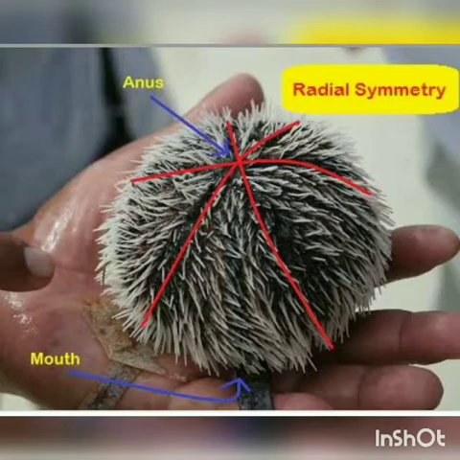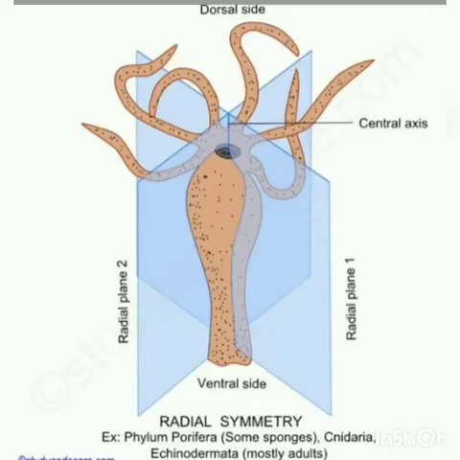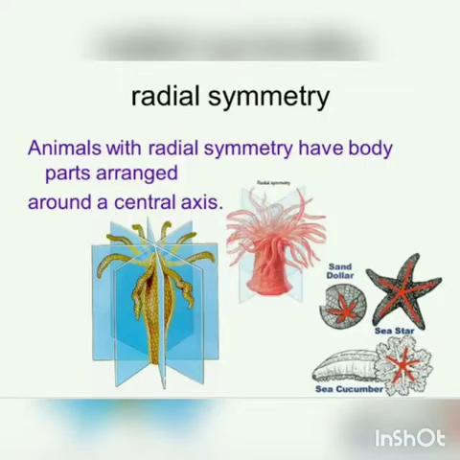You can see this in this picture of some coelenterates. They have top and bottom, but they do not have left and right sides. They have a body plan in which the body parts are organized in a circle around an axis. The best examples for this are coelenterates such as sea anemones and corals, which are radially symmetrical. Radially symmetrical means the animals have a top and bottom side, but they do not have dorsal, ventral, or right and left sides.